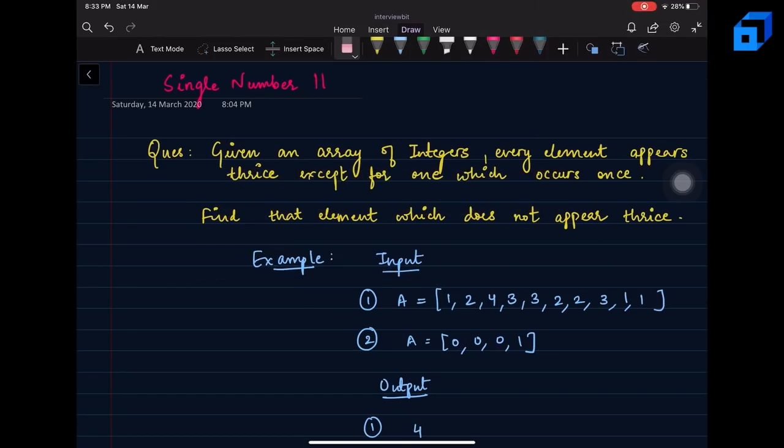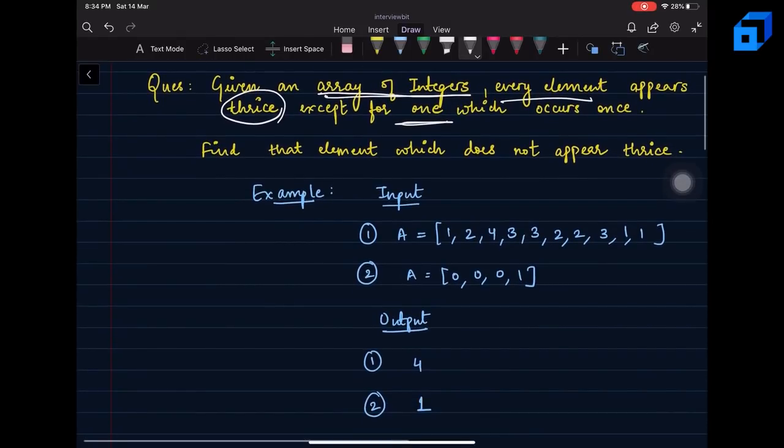Hello everyone, let's talk about a new problem today, that is Single Number 2. What this problem exactly says is that you will be given an array of integers, and in this particular array every element is going to appear thrice except for one element which is going to appear only once. And your task is to find that particular element which does not appear thrice. I hope the question is clear.